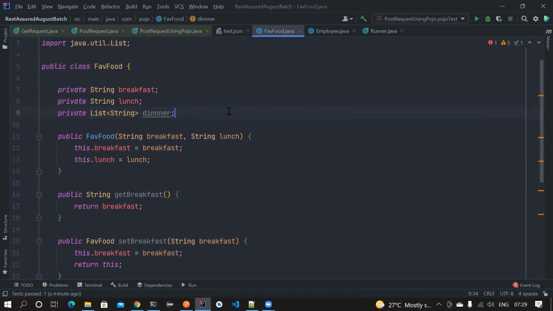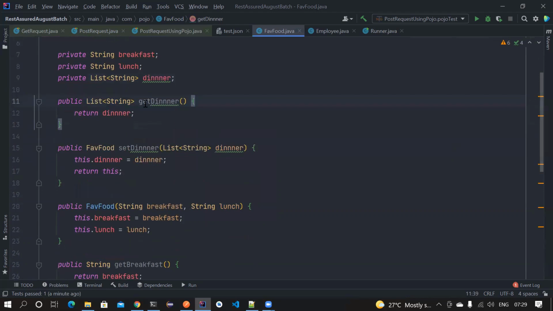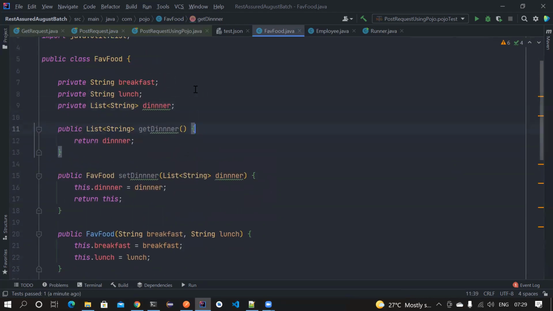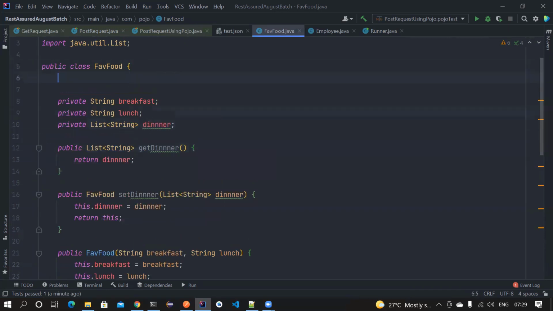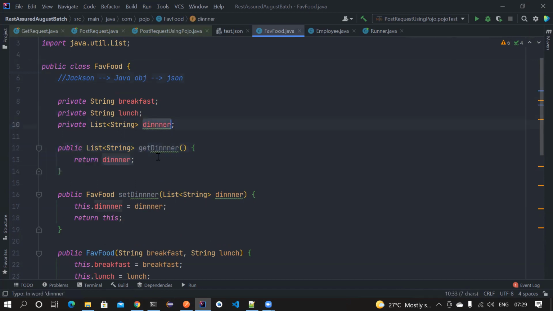You have a list of strings, and you can also expose your getters and setters. Generating getters and setters is very important in order to serialize them. Again, guys, here Jackson is doing the serialization for us. Jackson is again doing the serialization. It converts a Java object to JSON. You don't have to entirely worry about it, but if you create all the getters and setters, it will do the serialization for you. Okay, now we have dinner also.